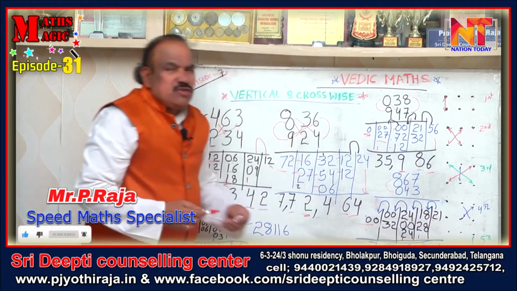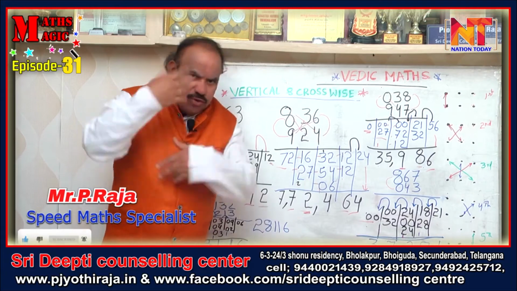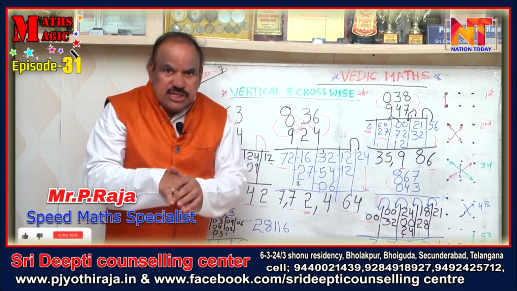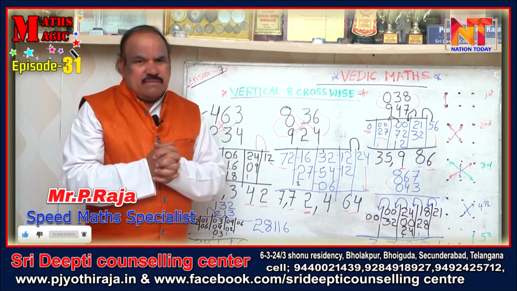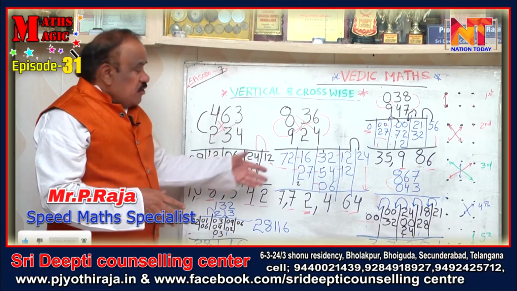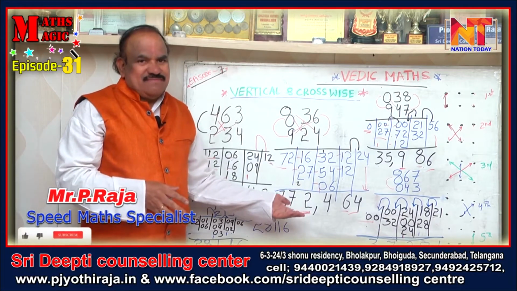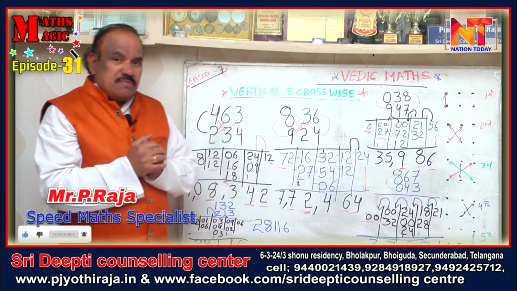So 37,281. So what we are doing is, any 3 digit into 2 digit, 2 digit into 3 digit, 3 digit into 3 digit, with one step you can make it. You will say, sir, this is because instead of making 4 steps, you are making the answer in 2 steps. Okay. Now I will tell you how you will be able to do it mentally.